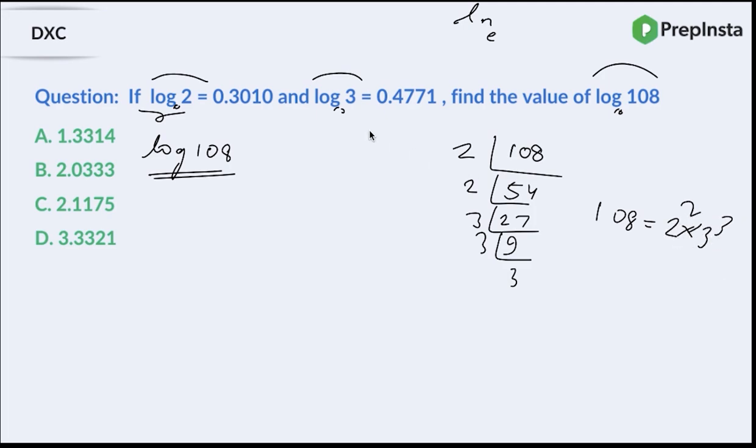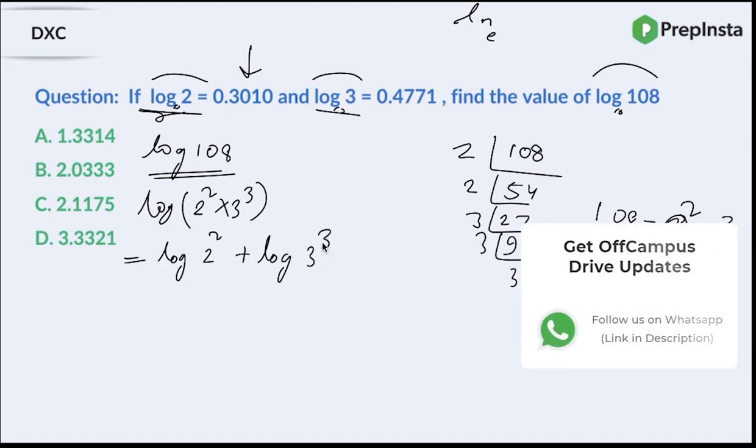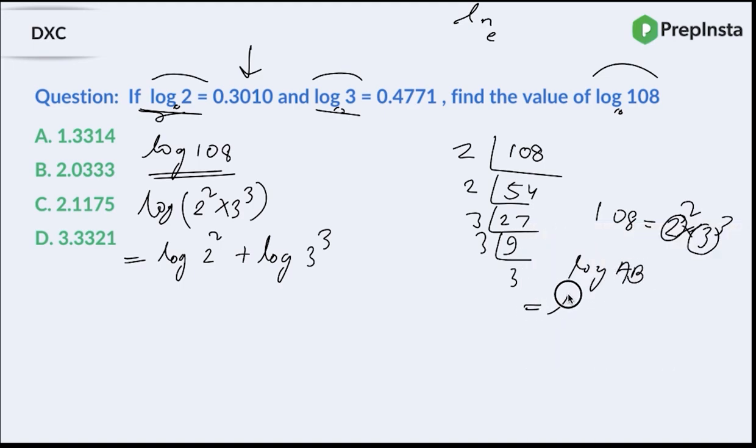So why I have done it here is, guys, I'm given the value of log 2, I'm given the value of log 3. Yes. So now if I factorize it only in terms of 2 and 3, that is how I'll actually be able to replace the log 2 value with the data given to me and I can find the answer. So log 108 can be written as log of 2 square into 3 cube, right? Which can be written as log of 2 square plus log of 3 cube. So this actually is a formula, guys. So log of AB can be written as log of A plus log of B.